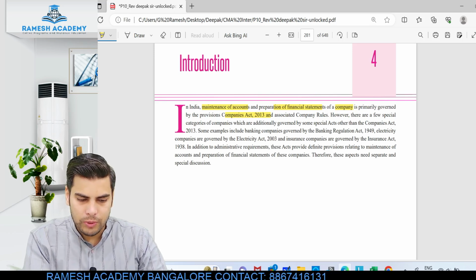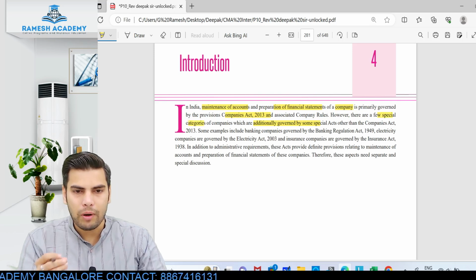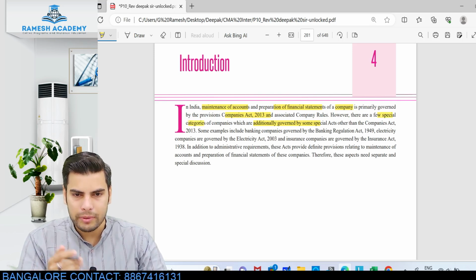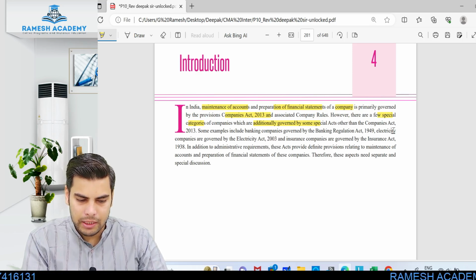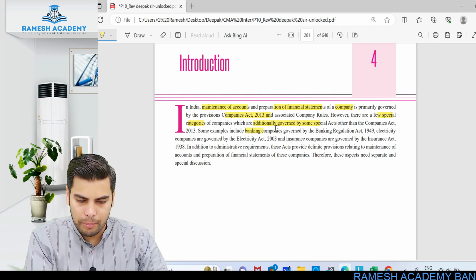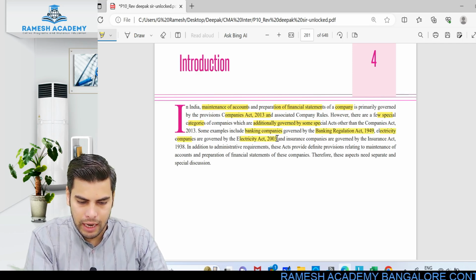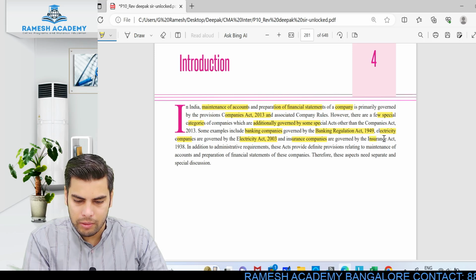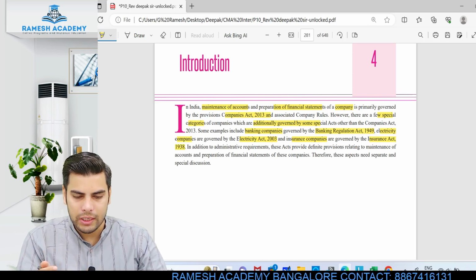However, there are a few special categories of companies which are additionally governed by a special act. There are certain types of special companies which are governed by their own law, like the banking company, insurance company and electricity company. Some examples include: banking company governed by the Banking Regulation Act, electricity company governed by the Electricity Act 2003 and insurance company governed by the Insurance Act 1938. Clear? So for banking company we have the Banking Regulation Act 1949.